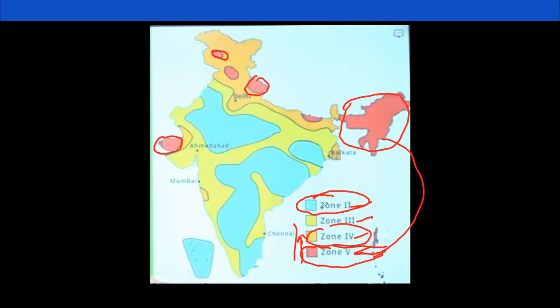The safest zone is the second one, in which this state of Ahmedabad, this area near Kolkata, and Bihar state come. Tamil Nadu, Karnataka, these are a few states in which there is very little chance of an earthquake occurring. Okay, so India is divided into different zones, and these zones are indicated here with different colors.